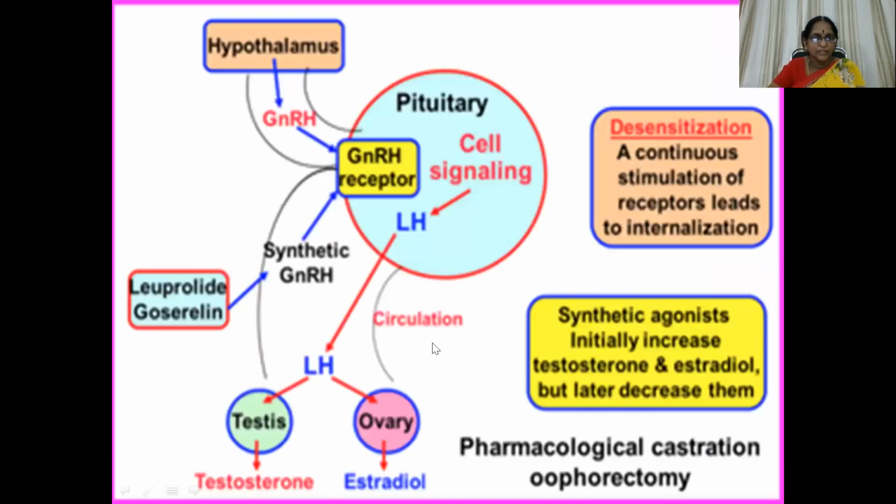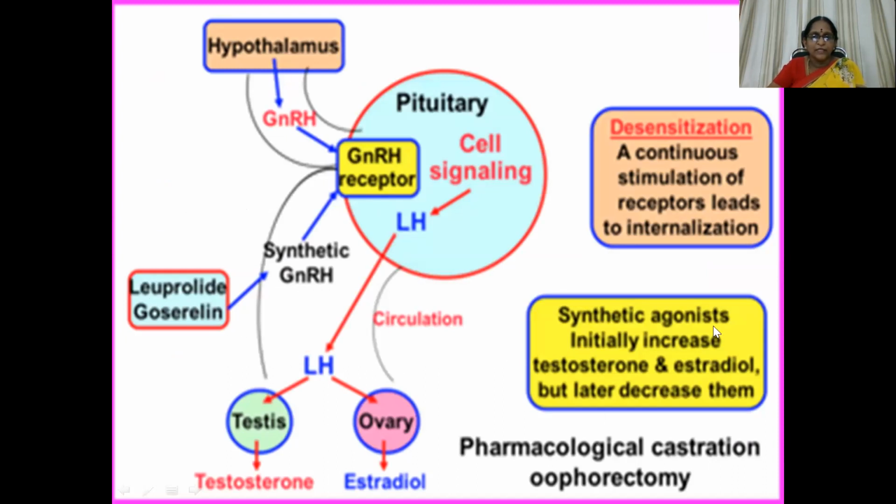So you can see here leuprolide and goserelin, synthetic GnRH derivatives. The GnRH receptor is stimulated, cell signaling gives LH, which gives rise to testosterone and estradiol. This is going to get blocked because of these analogs.